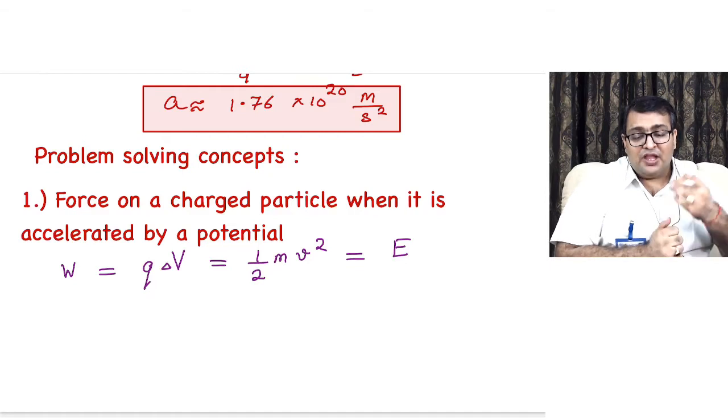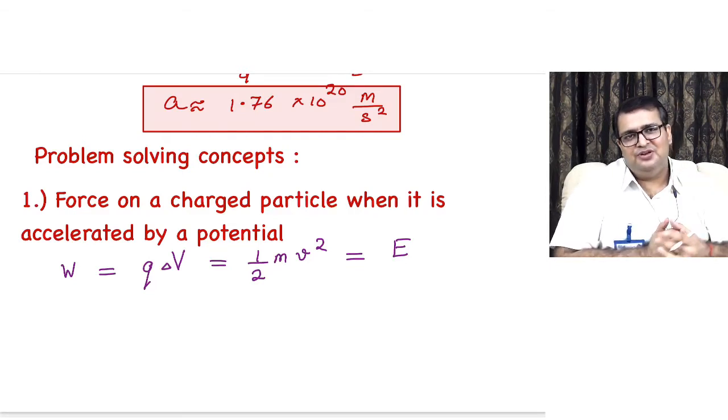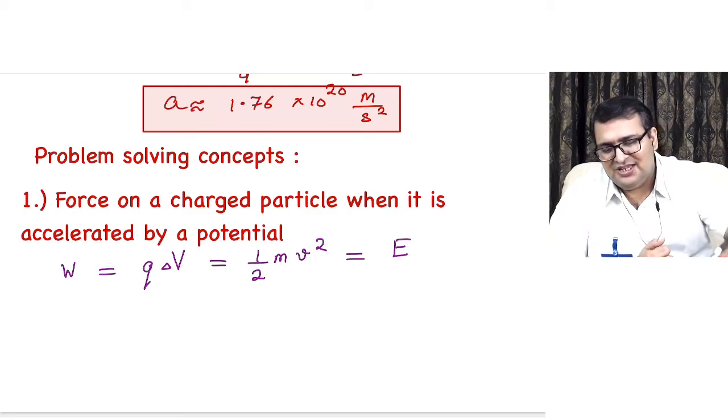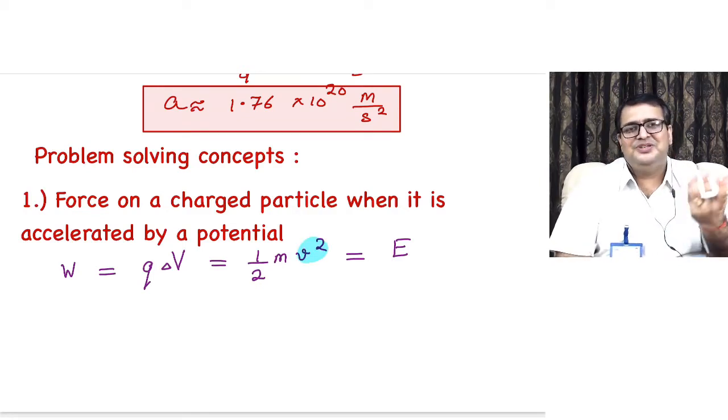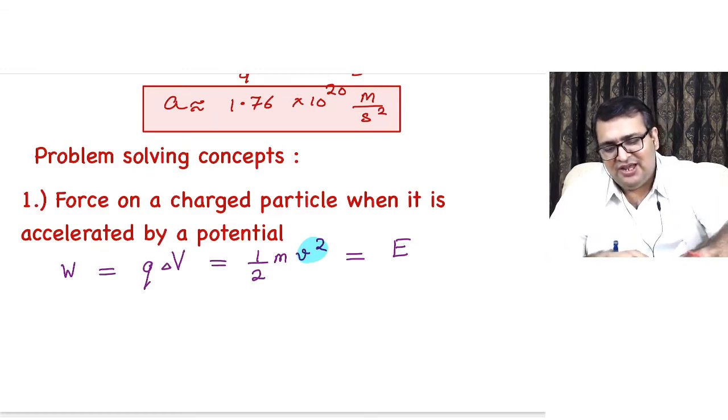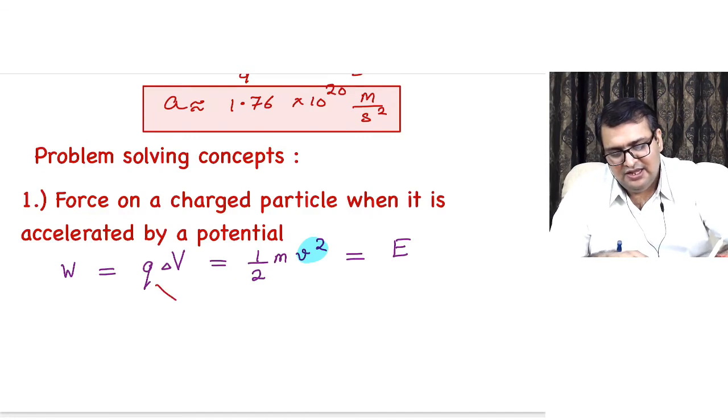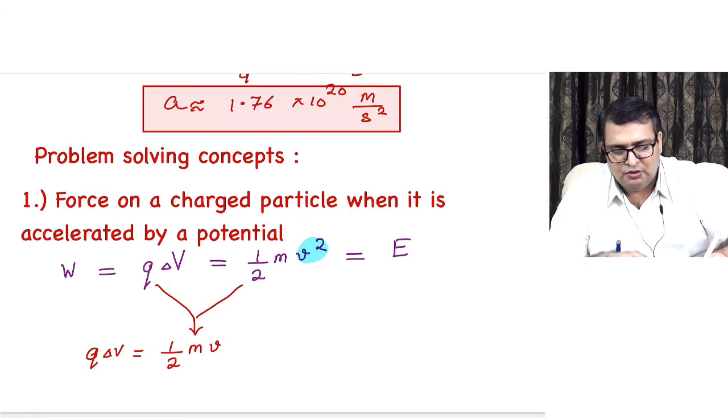Very good. Now, our purpose was to find the velocity. If we get this v, our purpose is solved. So if the accelerating potential is given to us, I relate these two things and say q delta V is equal to half mv square.